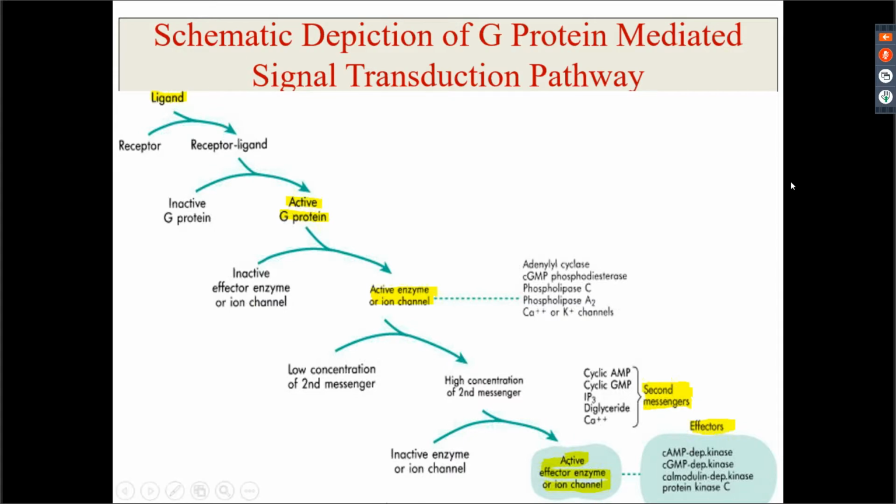This second messenger in turn is going to cause the activity, and it will produce the effect by phosphorylating the protein kinases, and those protein kinases will in effect produce the response. So this is just a schematic diagram of how it is acting.